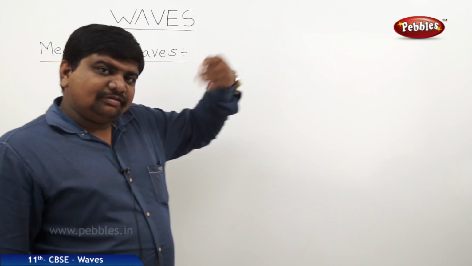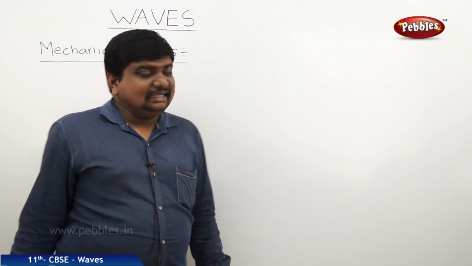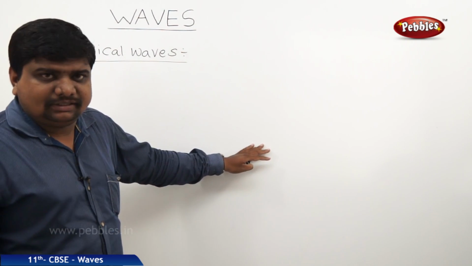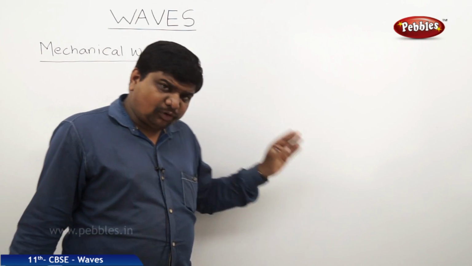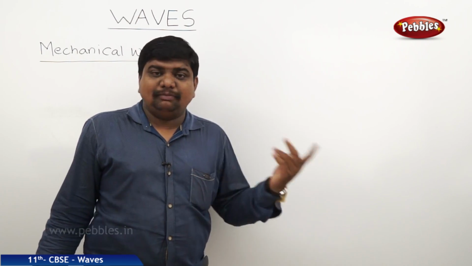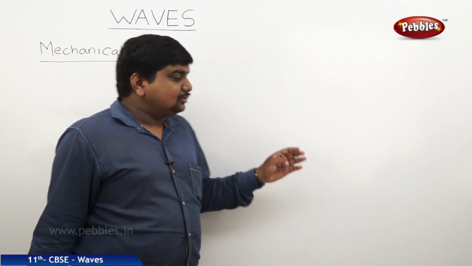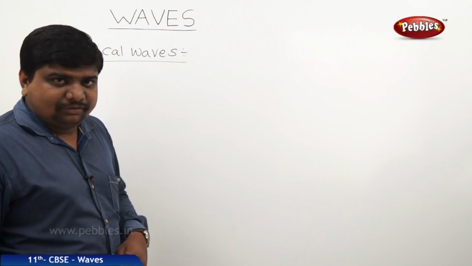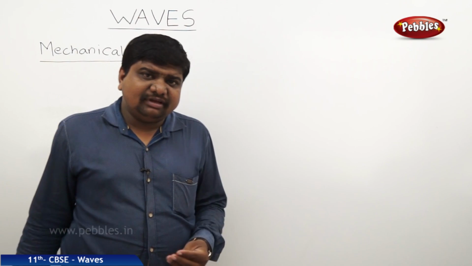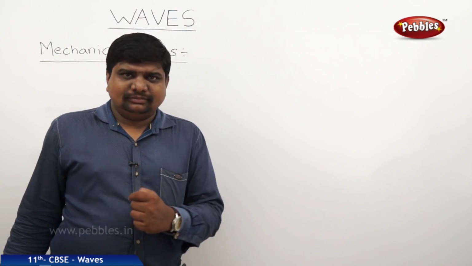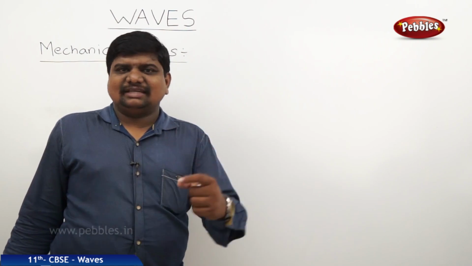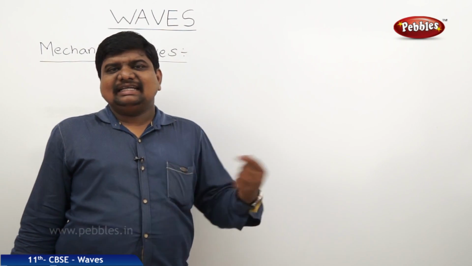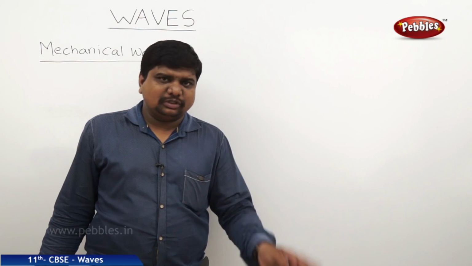These mechanical waves are defined as a transfer of energy from one point to another point that is produced by the repeated periodic motion of the particles of the medium about their mean position. So this is called a mechanical wave. If you want to produce a mechanical wave, we need a medium. This medium is called an elastic medium. Otherwise, the particles of the medium don't repeat the oscillatory motion.